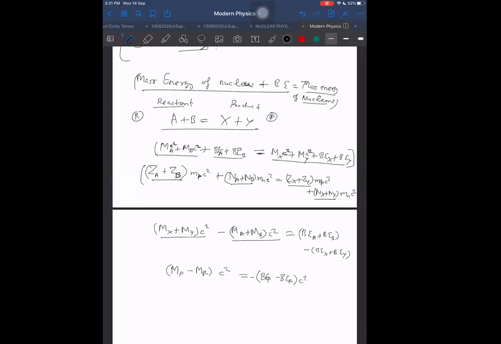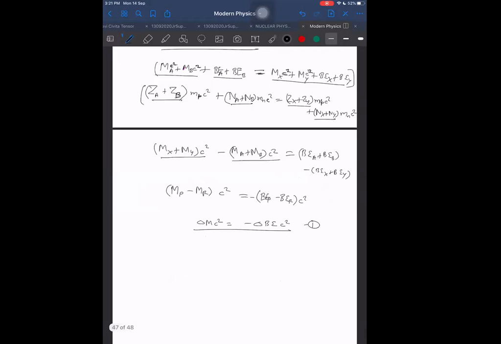Minus is coming here. So I can say delta M C square is equal to minus of delta binding energy into C square. Important thing, we can remember it.